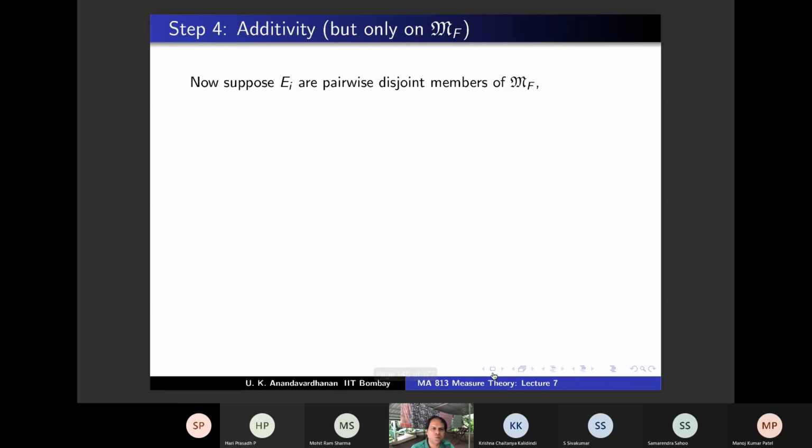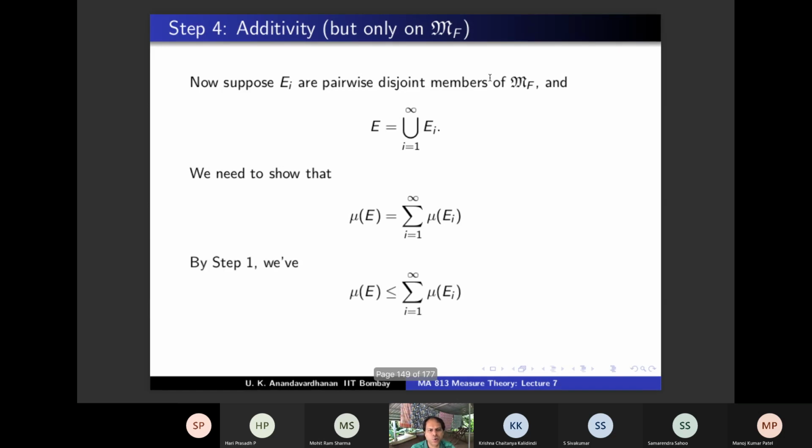Now what do we need to show? We have to show, suppose the EIs are pairwise disjoint members of MF. Okay, only on MF we are claiming right now. Later we will show on M. But MF is in terms of compact sets, inner regular, and we have shown something for compact sets that will be useful. So the EIs are pairwise disjoint members. Take E to be the union. We have to show this. Agree? This is what we need to show.